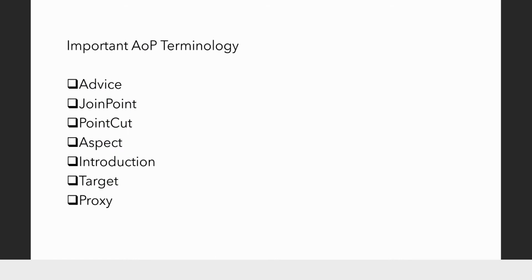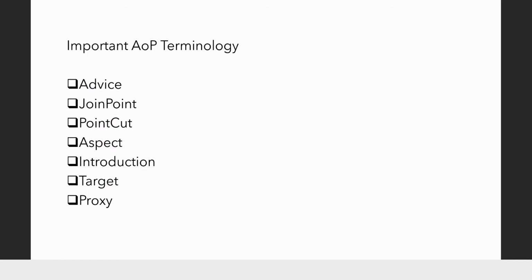Now introduction. This is a generic terminology, not specific to Spring, where you can add some state or behavior to an object without changing it. For example, suppose I have an employee class.